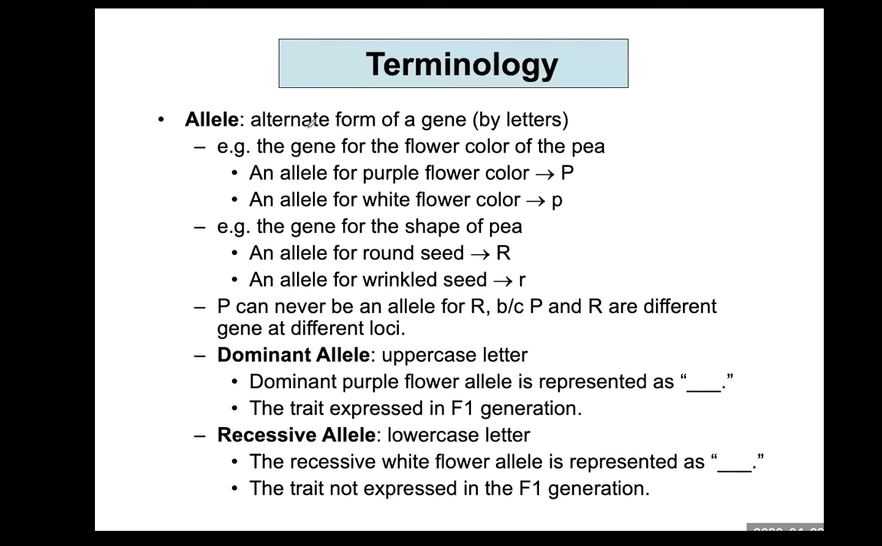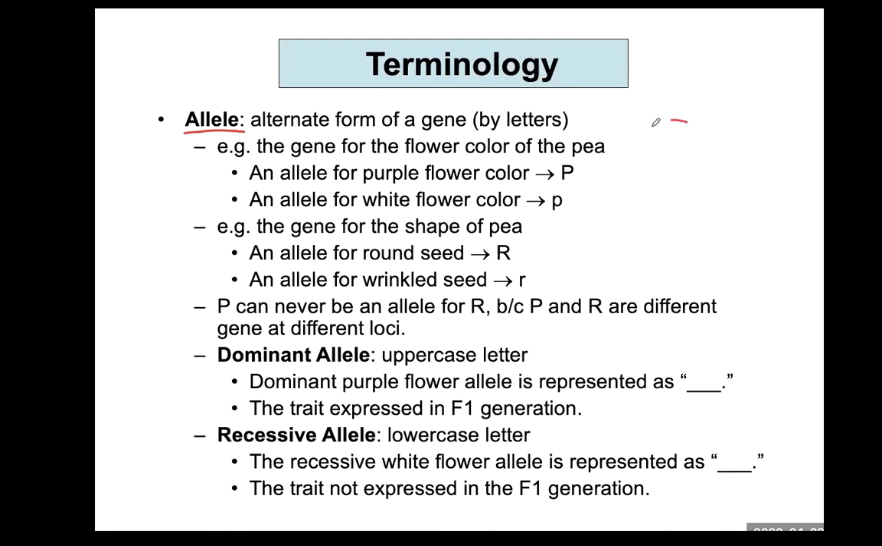So terminology. Another vocabulary you have to know about this is allele. Allele means different form of the same gene. The gene for flower color of the pea. And then this is a flower color gene. There is a gene for flower color.